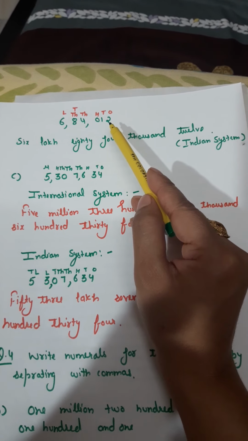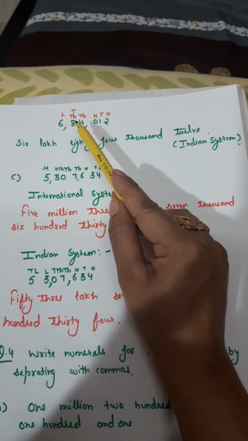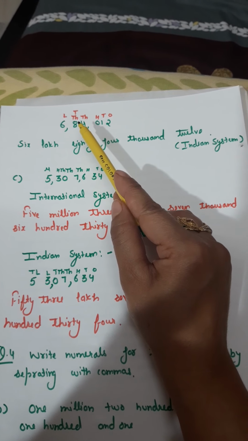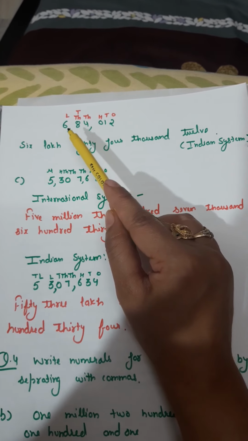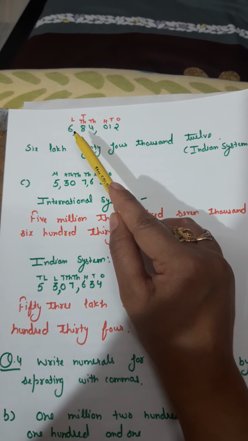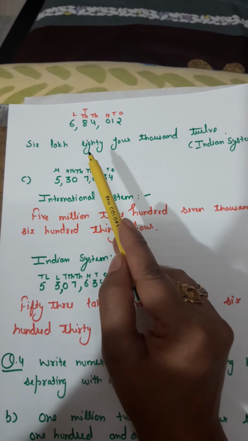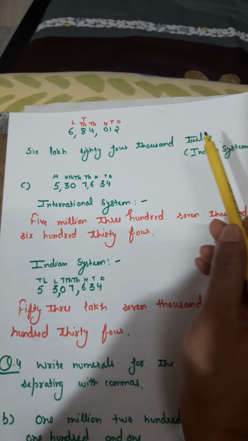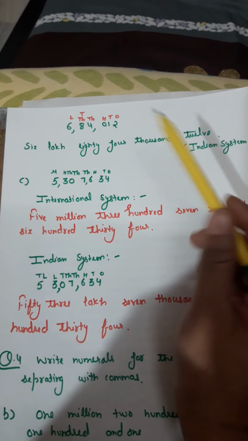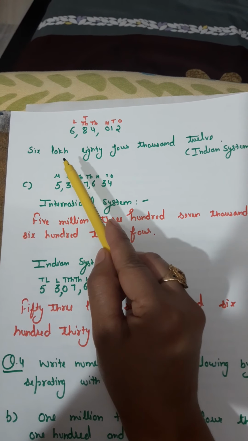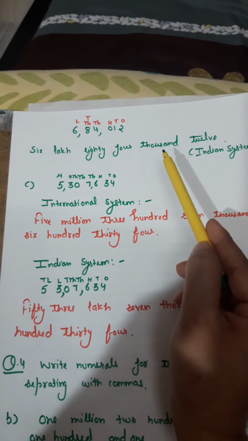So in the Indian system, yes, ones, tens, hundreds, thousands, 10,000. Yes, after 10,000 we do not have 100,000 in our Indian system. We are having lakhs. Very good. So the number to be written here is 6,84,012. Clear? What is the number here? 6,84,012.